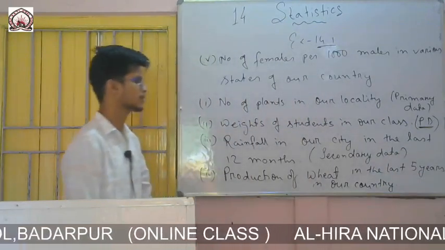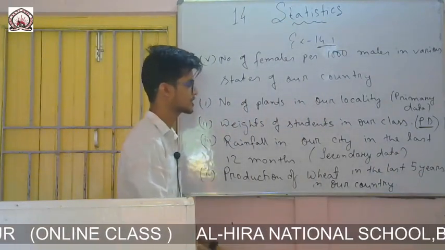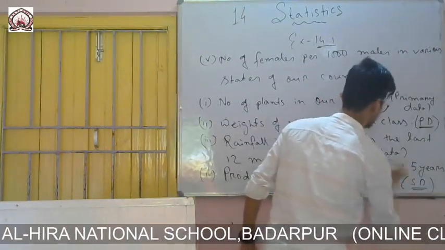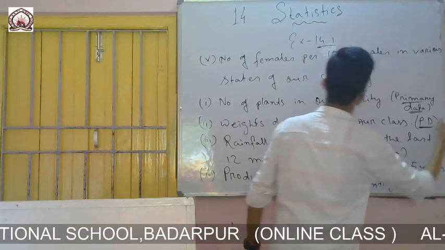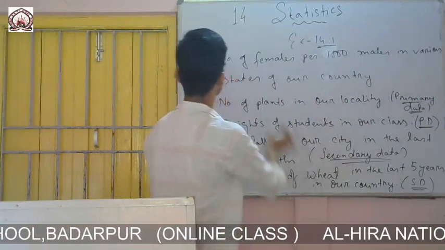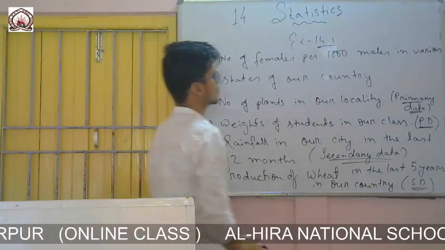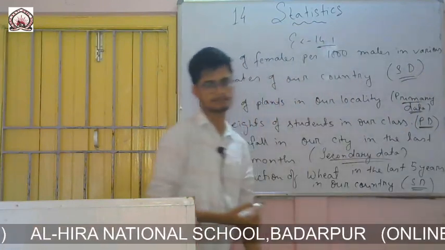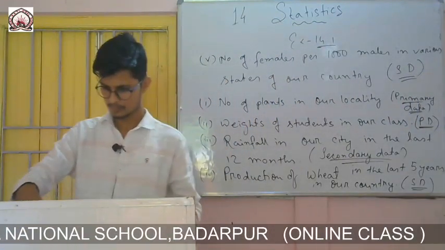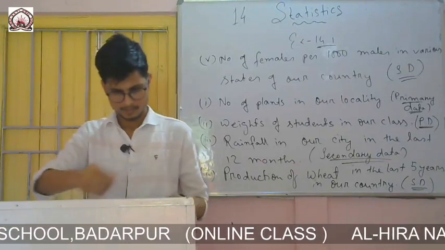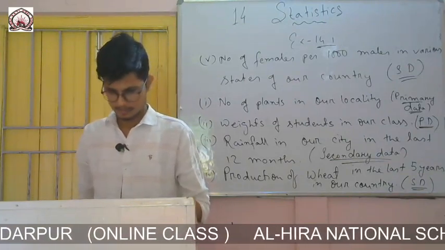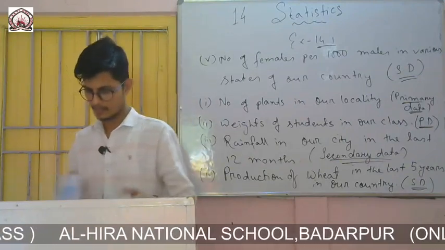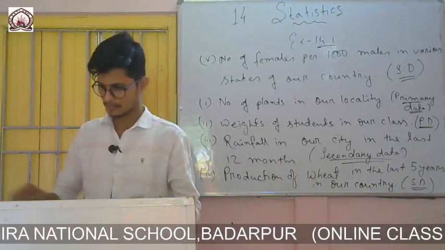Then number 4, production of wheat in the last 5 years in our country. This is also the same, it is also secondary data. Now Roman number 5, number of females per 1000 males, this is also secondary data. Write it in full form, don't abbreviate it like SD. Okay, now exercise 14.2.